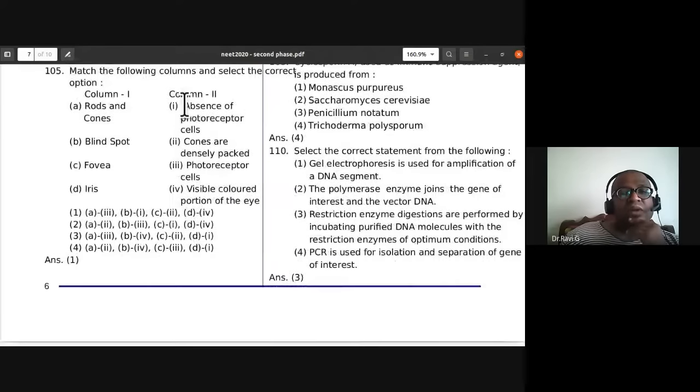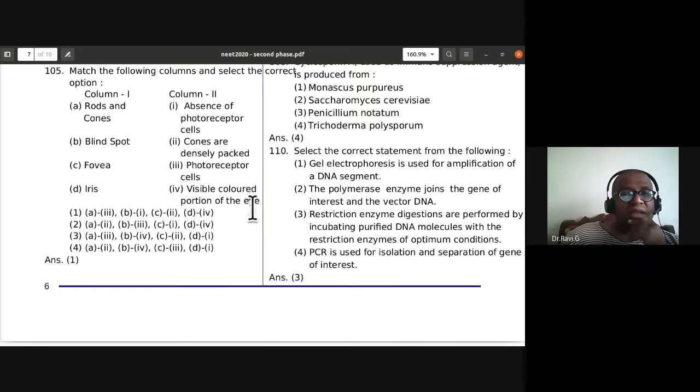Match the following columns and select the correct options. Rods and cones, photoreceptor cells. It is 3. Blind spot is absence of rods and cones, that is photoreceptor cells. Fovea, cones are densely packed.